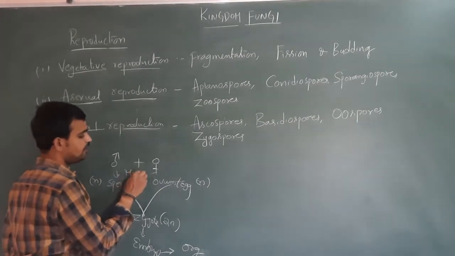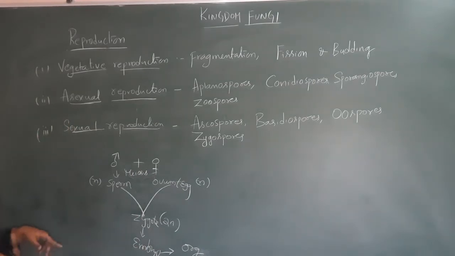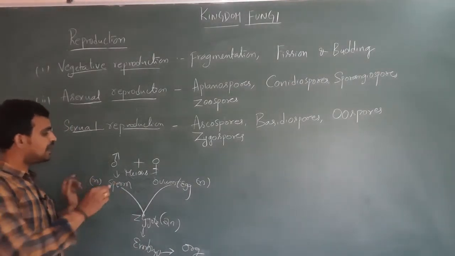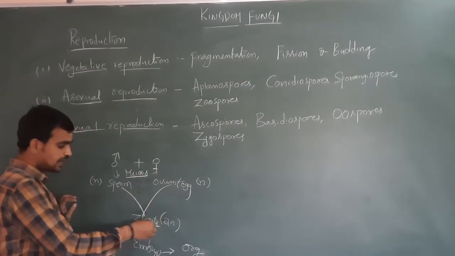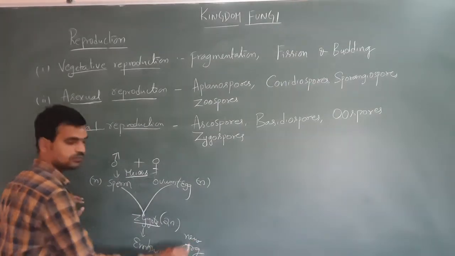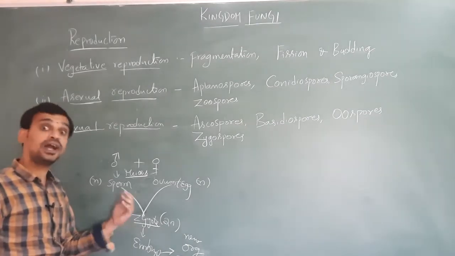By the process of meiosis. Understand? This is the whole reproduction in higher organisms. First meiosis takes place, later the zygote is formed, and the zygote develops into a new organism.